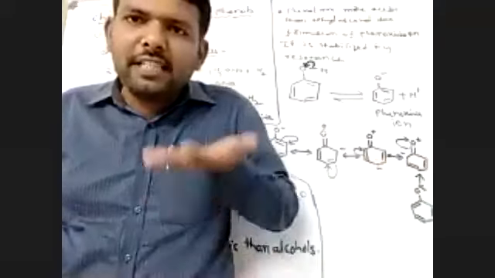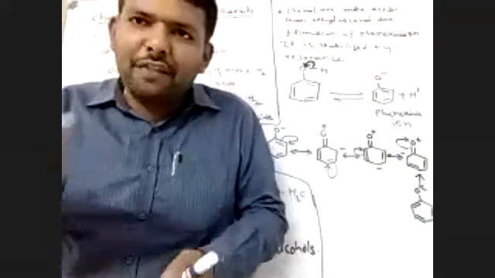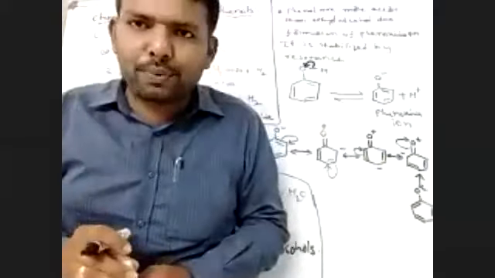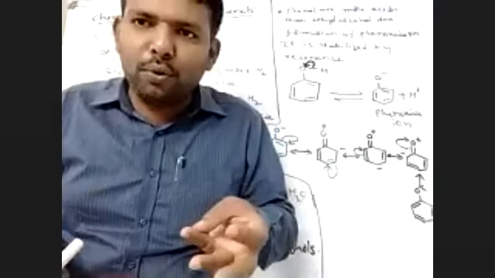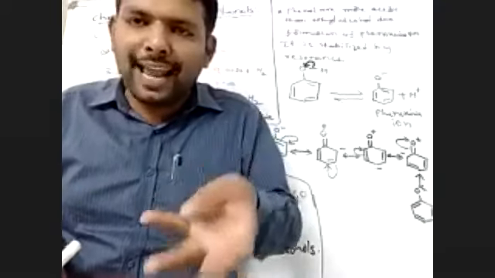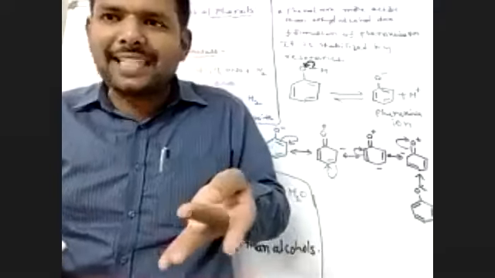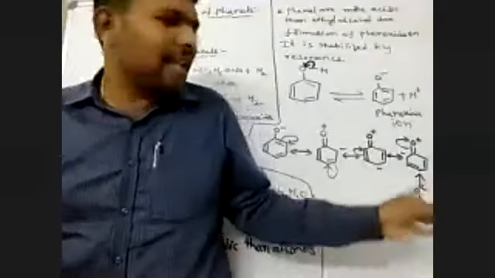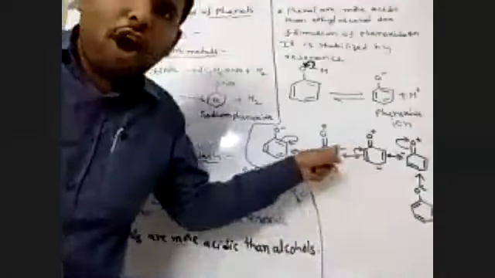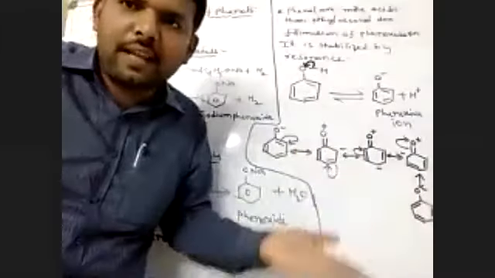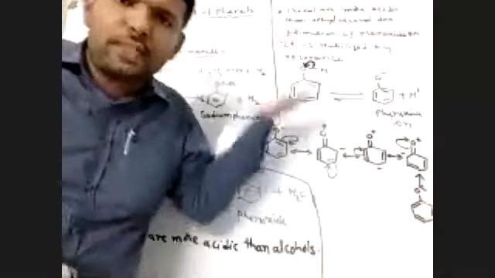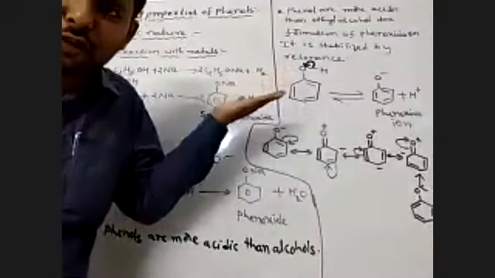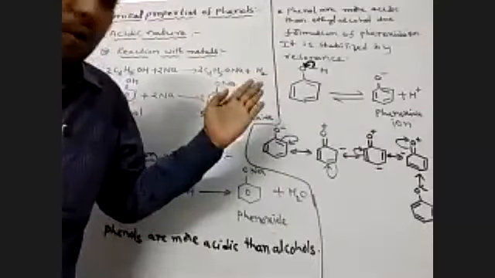When electron withdrawing groups like NO2, cyanide, acid group, ester group attack at the ortho and para positions, the acidic nature of the phenols increases.